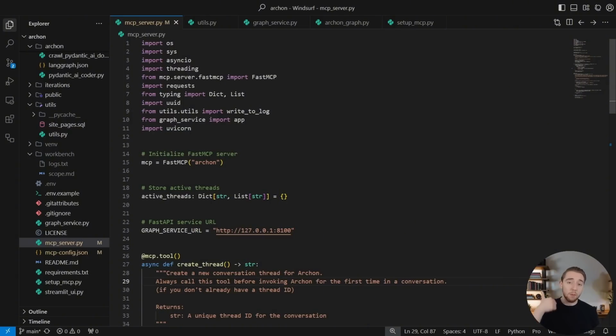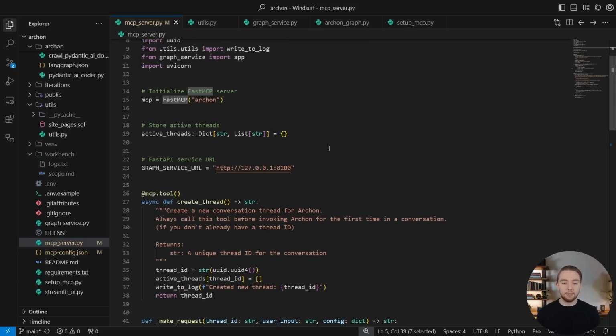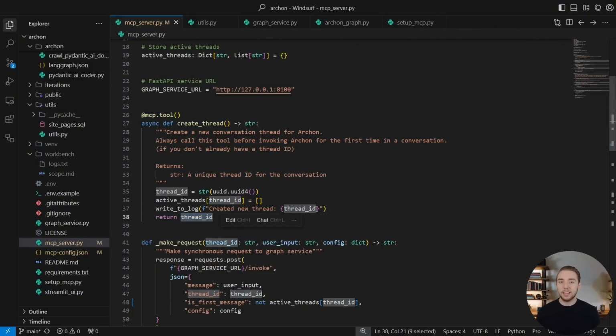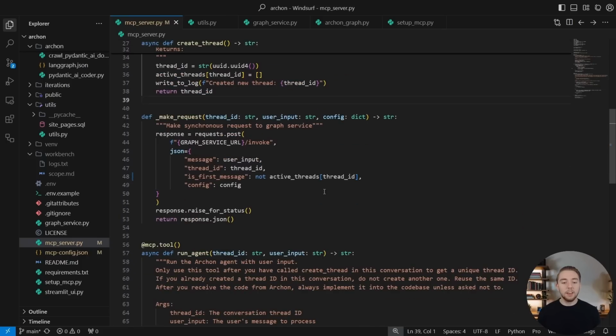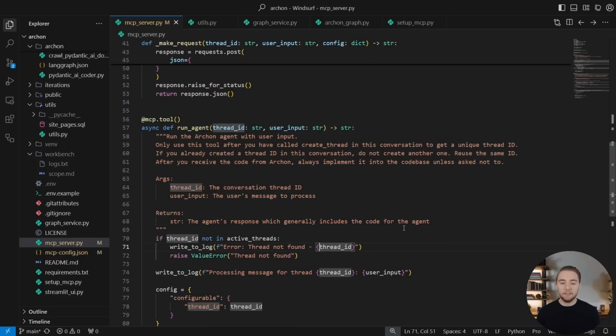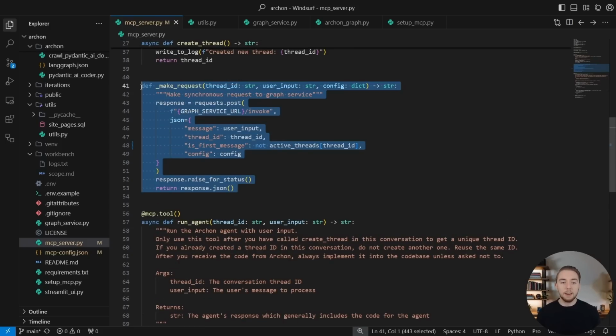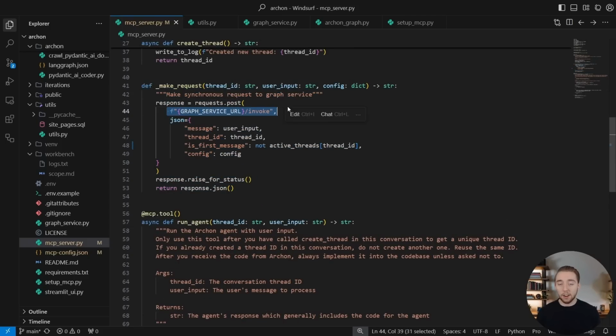You can make servers for both Python and JavaScript. So at a high level here, we're using FastAPI with the MCP Python SDK. We have our first tool right here to create that thread ID, again, because Archon needs that to manage the conversation history. And then we have our second tool to actually invoke Archon itself. The way that we do that is through an API endpoint that I created for Archon. So this is new to version 3 of Archon as well.